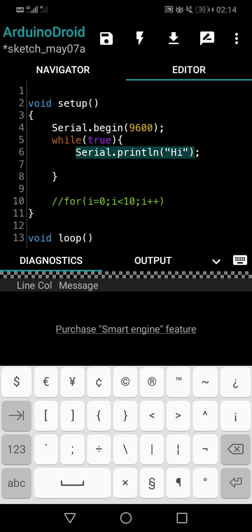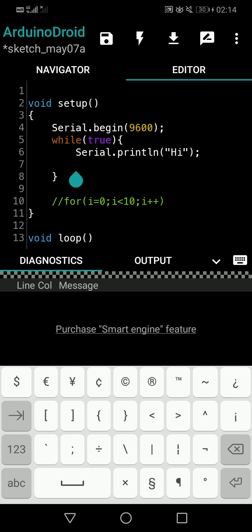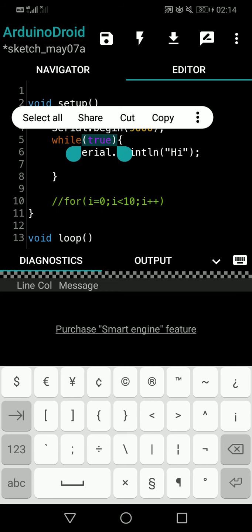So line number 6, serial println hi. So we serial println the hi. Okay, we serial print the text hi. Then we will come to the end of the while loop, and will we go to the next line, line number 9? No, we will come again and see whether there is a false here. So here we have manually passed the value true, no?